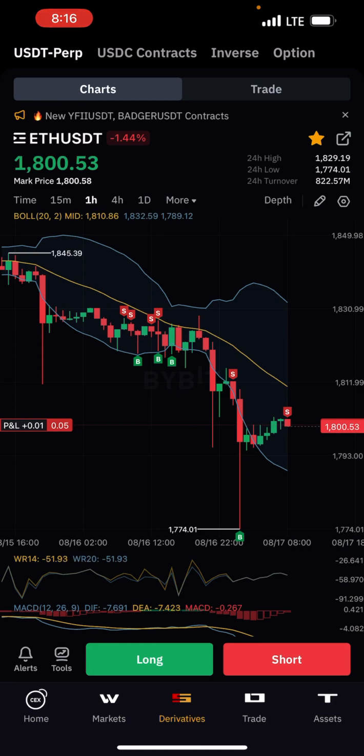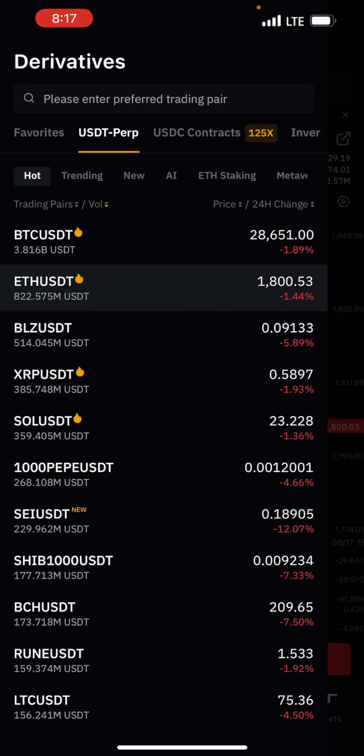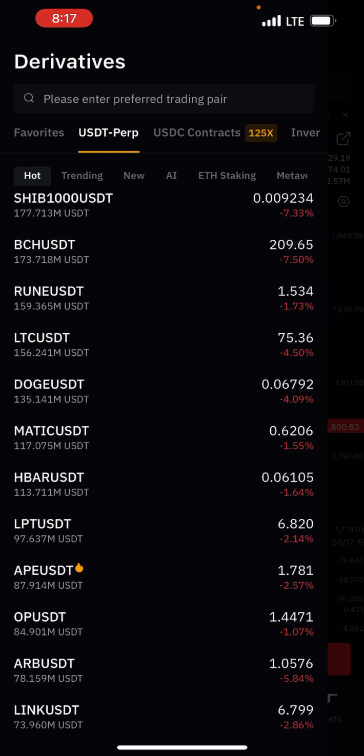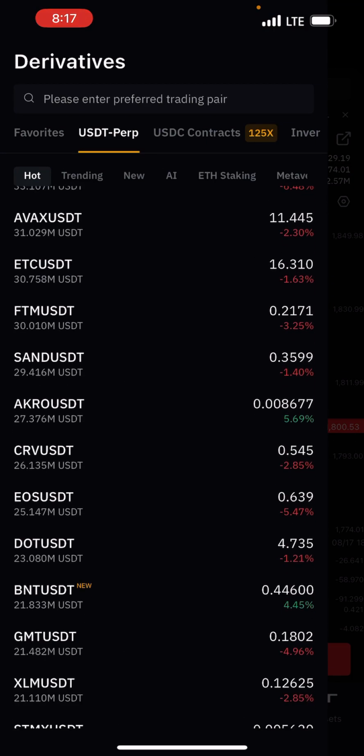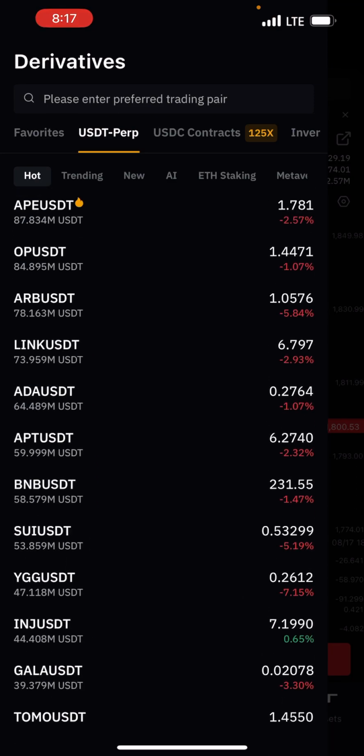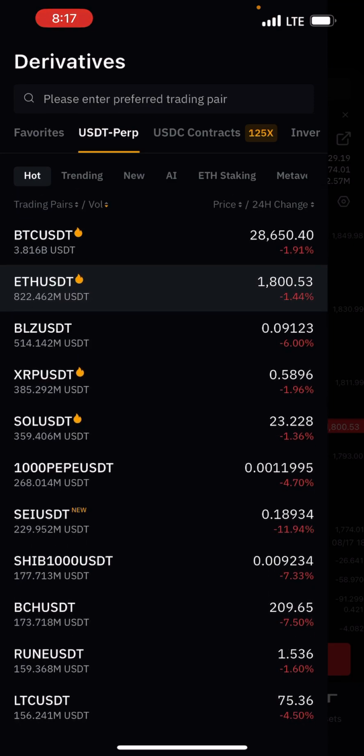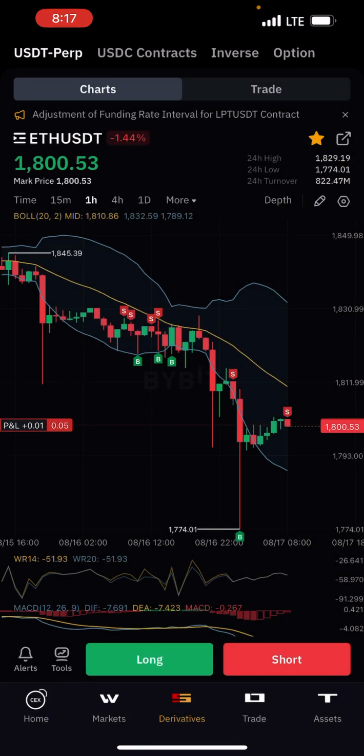In this place, beside this Ethereum, you see this three dashes. I'll click this three dashes. Then you're going to see different coins that you can trade. As a beginner, you can only trade Bitcoin and Ethereum so that you'll be able to maximize profit without losing your money. Let's look at Ethereum now. I click on Ethereum.